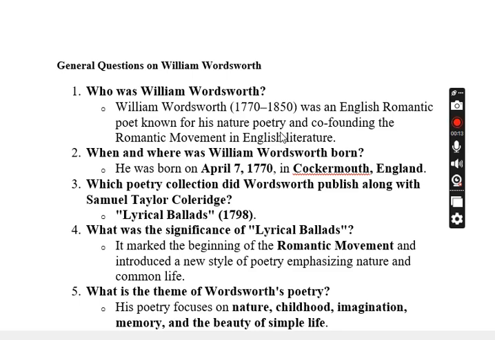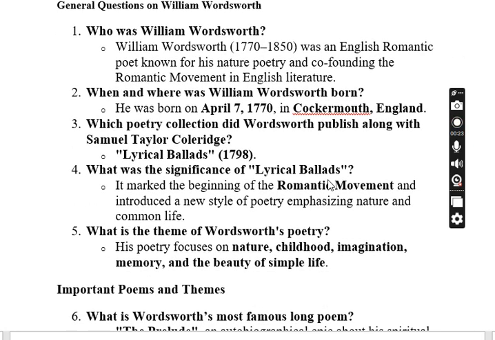Who was William Wordsworth? William Wordsworth was an English romantic poet known for his nature poetry and co-founding the romantic movement in English literature. When and where was Wordsworth born? He was born on April 7, 1770 in Cockermouth, England.